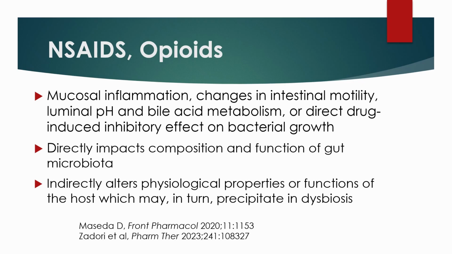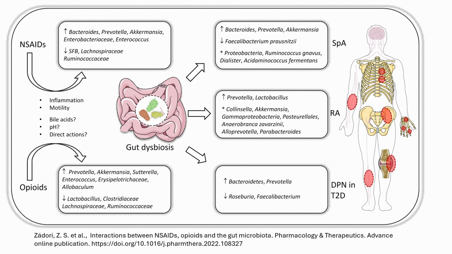Indirectly, this alters physiologic properties or functions of the host, the human, which may in turn precipitate a dysbiosis of the gut. In this image, we can see the microbiota signatures associated with the use of NSAIDs and opioids and with certain diseases in which these medications are used, leading to gut dysbiosis. Again, the mechanisms at hand include mucosal inflammation, changes in motility and bile acid release, and the inhibition of peristalsis, which may be one of the major factors that leads to gut dysbiosis directly affecting opioid treatment.